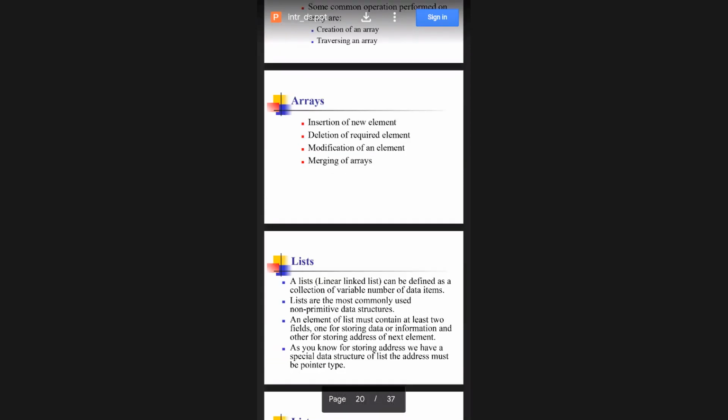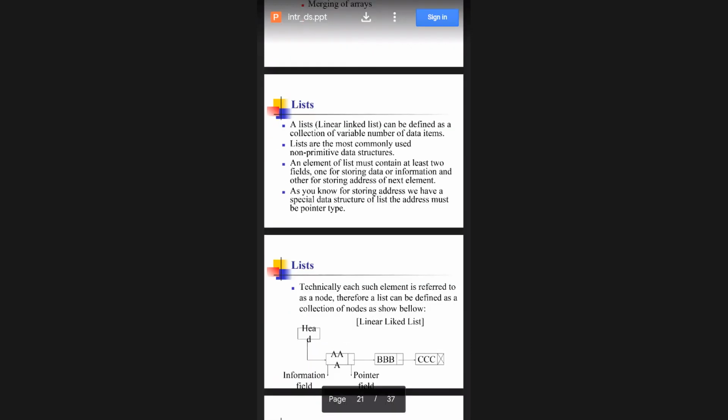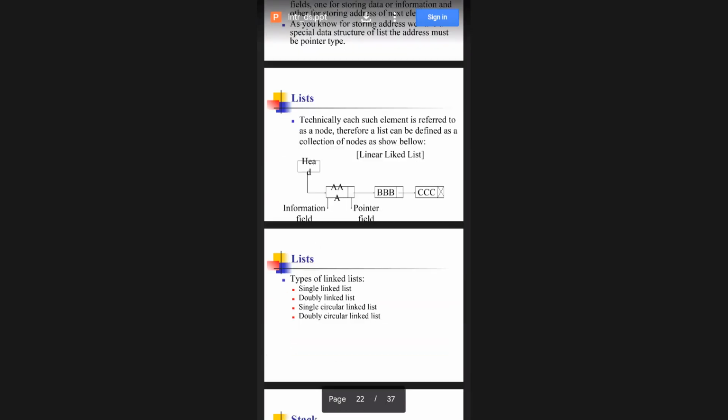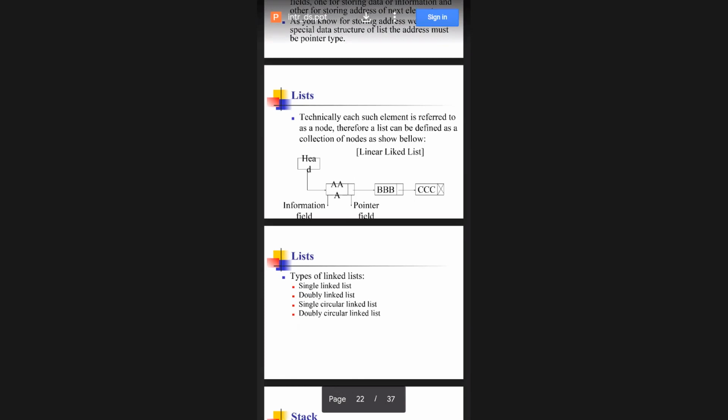And when I talk about a list, what does a list mean? It consists of nodes, continuous nodes. How a node is represented you also told me: it consists of two boxes. One is the information field, and one more? The pointer field. Very good. And when I asked about types of linked list, you told me single linked list, double linked list, single circular and doubly circular. Yes or no?